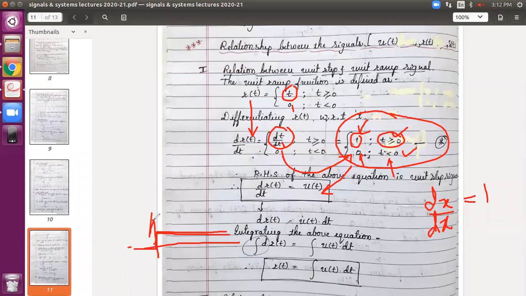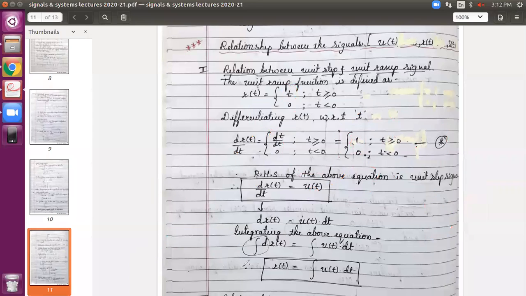So this is nothing but your unit step signal u of t. That's why I have kept the LHS as it is, and the right hand side is replaced by u of t. This is the relationship between a ramp and unit step. That's what the heading is: a relation between unit step and unit ramp signal.